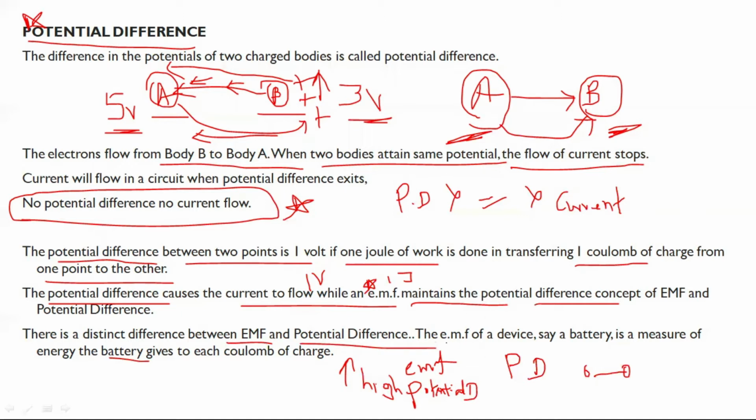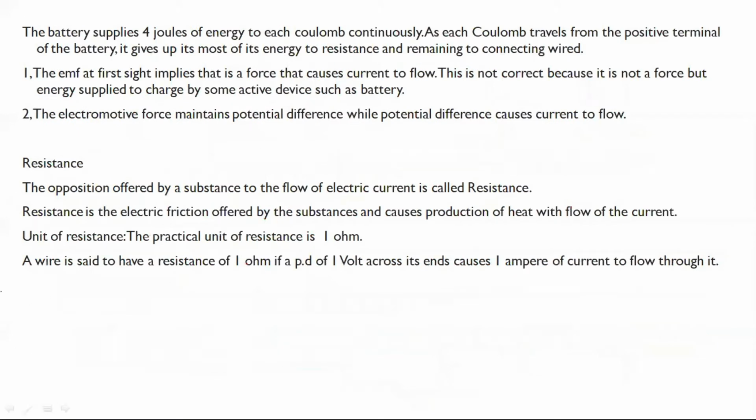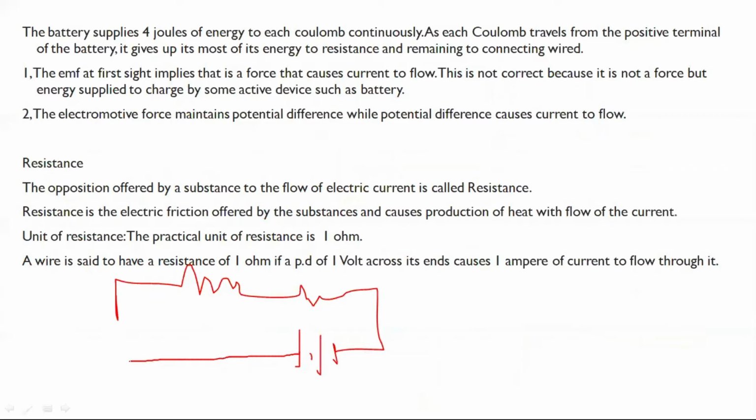The EMF of a device, say a battery, is a measure of the energy the battery gives to each coulomb of charge. You can see the figure. You see the battery E, where E is equal to EMF. E is at 4 volts. The longer line is positive, the smaller line is negative. So there are 4 volts of EMF existing in this circuit.